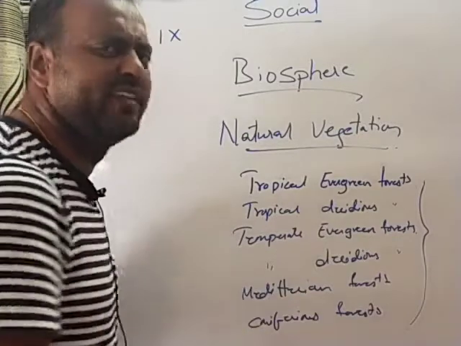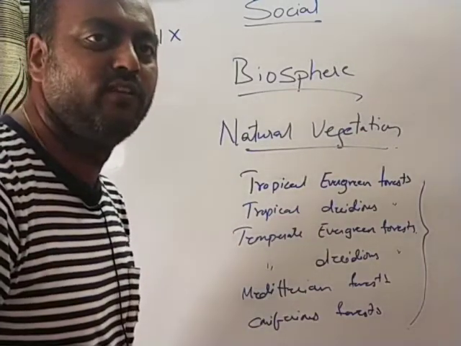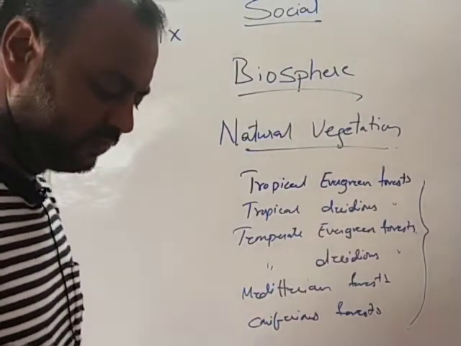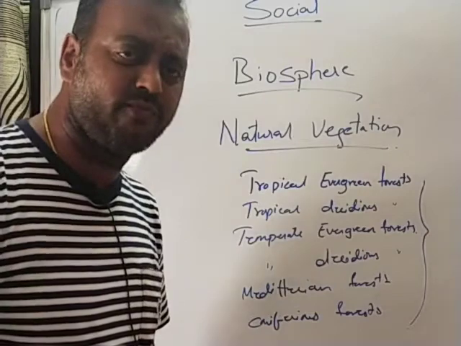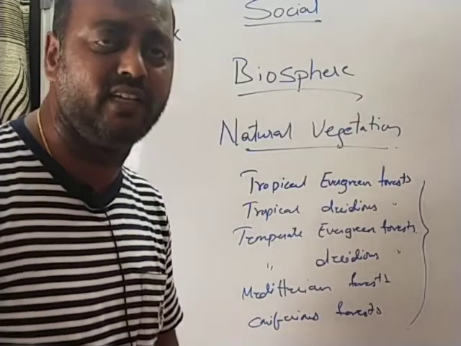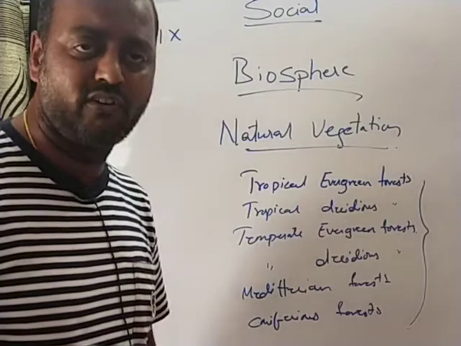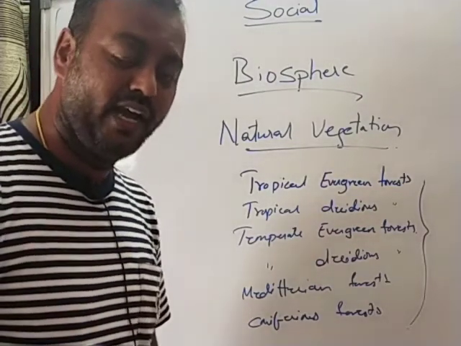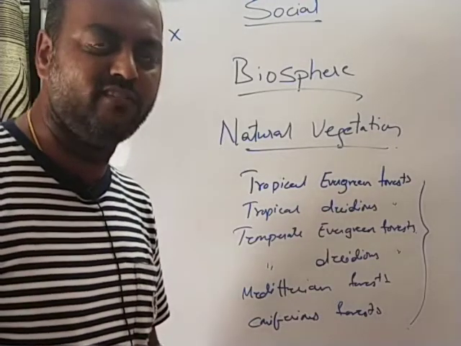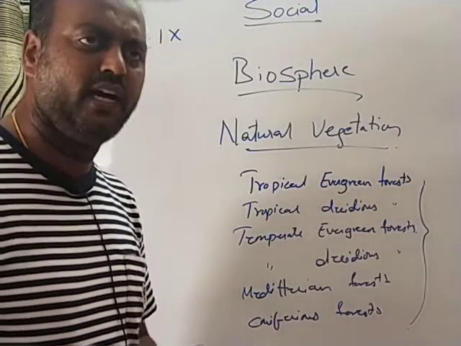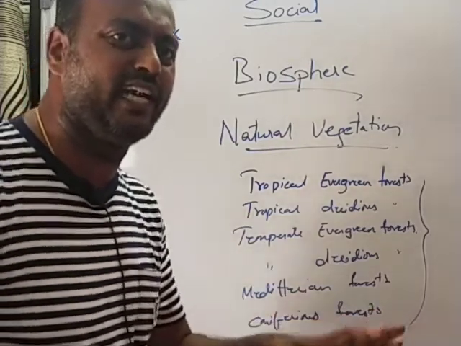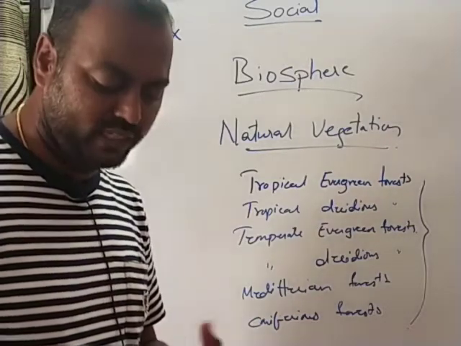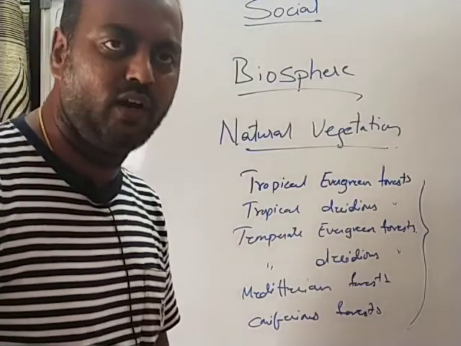As the name says, evergreen means the forest looks green throughout the year. Why? The reason is, these thick forests are found in the regions near the equator, close to the tropical region, where there is heavy rainfall. These regions are hot and receive heavy rainfall throughout the year, as there is no particular dry season. The trees do not shed the leaves all at a time. If one tree sheds the leaves, the other remains green. That is the reason they are called evergreen.